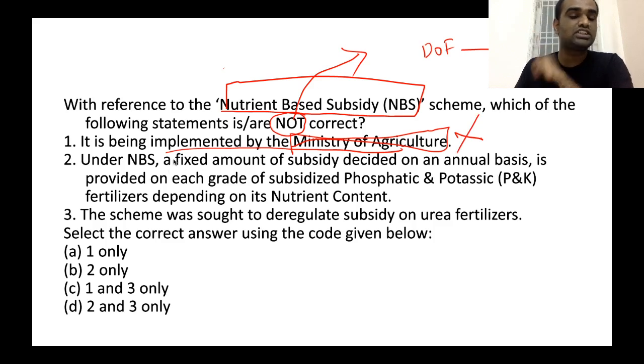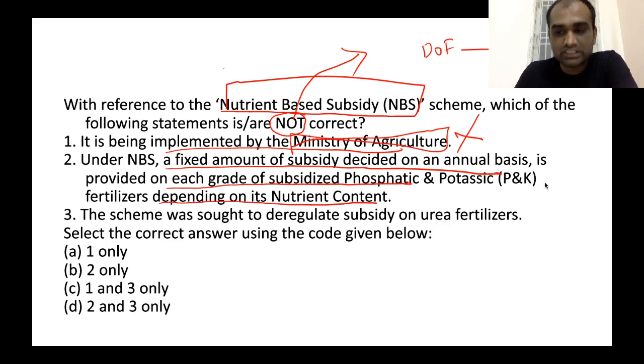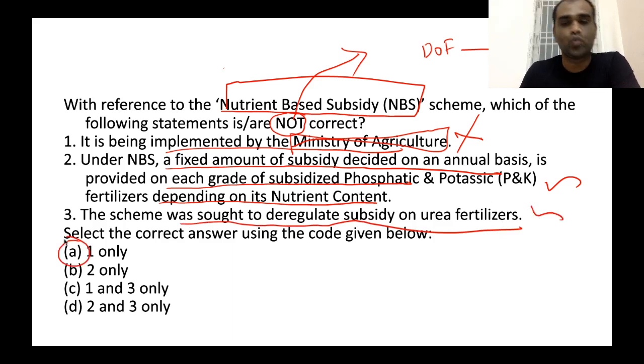Now look at the next statement. Under nutrient-based subsidy scheme, a fixed amount of subsidy decided on an annual basis is provided on each grade of subsidized phosphatic as well as potassium fertilizers depending on its nutrient content. Now this particular statement is correct because that's the core of this NBS scheme itself. Now this scheme was sought to deregulate subsidy on urea fertilizers. That statement is correct. So the answer is A, 1 only.